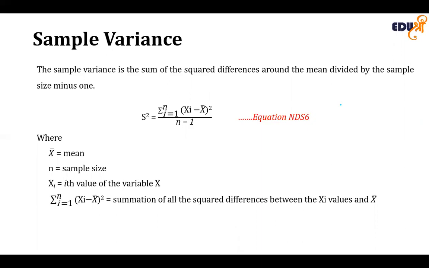The sample variance, or s square, will be the summation of (x_i minus x bar) square, once we calculate the mean, divided by n minus 1. So this equation defines the variation, and the standard deviation, using the summation notation. The term is the summation from i equal to 1 to n of (x_i minus x bar). It starts from 1 to n, where n is the number of data points, or what we call the sample size.